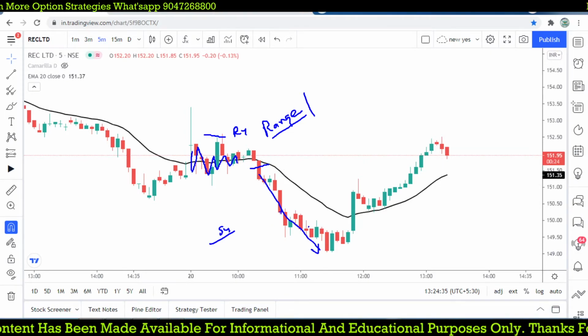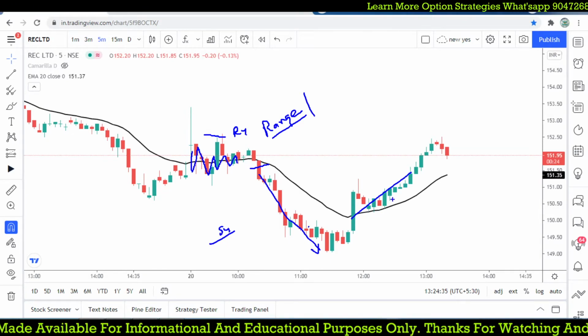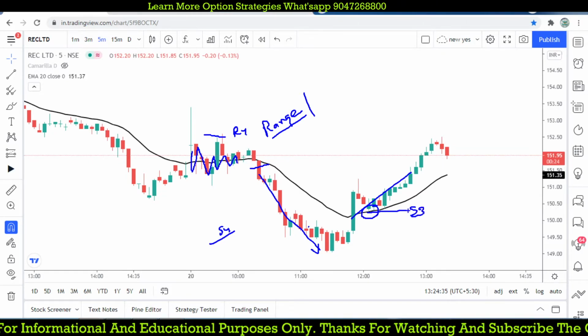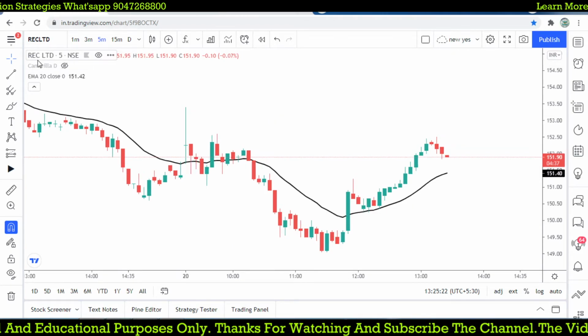The price crosses below the moving average. Again here it crosses above the moving average, and price is trending. So we may be trying to take this opportunity at S3. That is why I'm telling you. So let's plot those Camarilla levels.